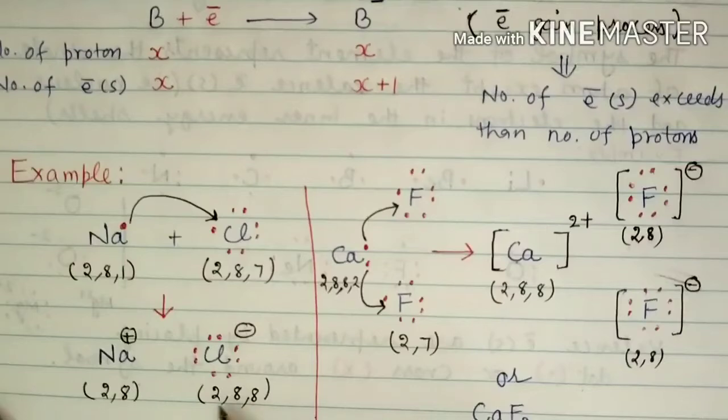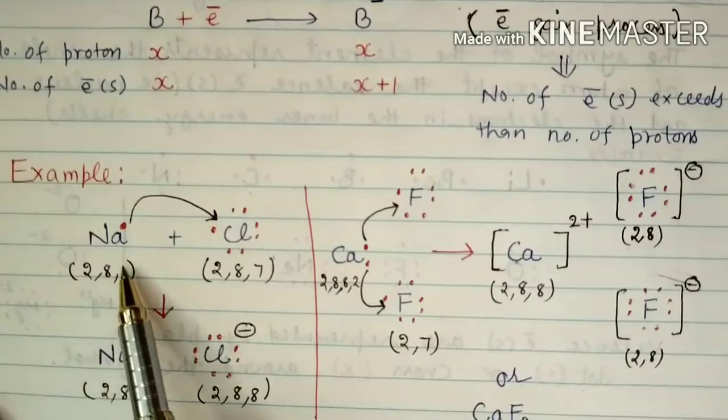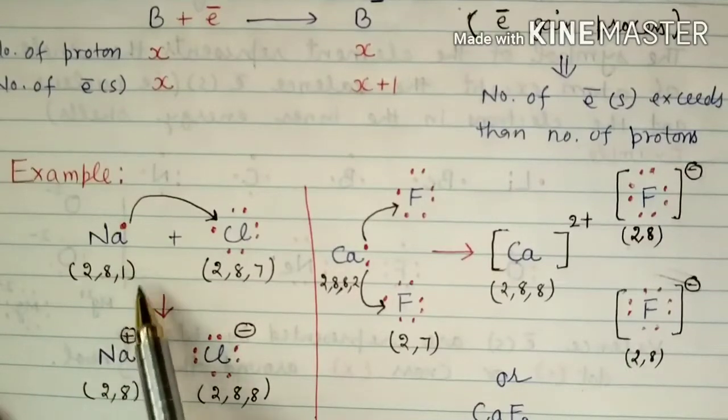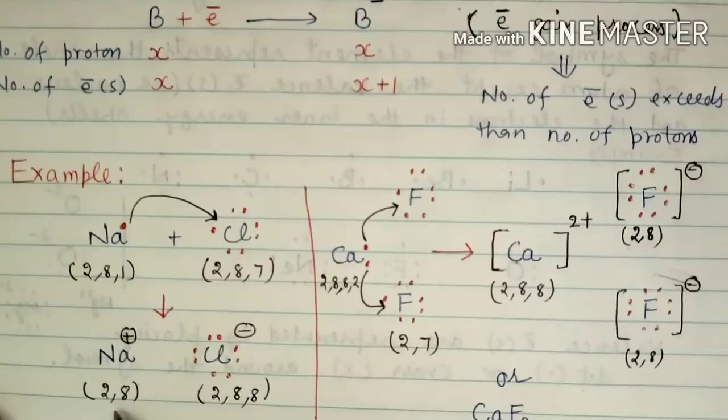Now here you will see that the valence electrons of chlorine are now 8. Initially they were 7, but now it is 8. For sodium, the valence electron is 1, and after losing it, it will have 8 valence electrons. So both of them now have a stable electronic configuration.